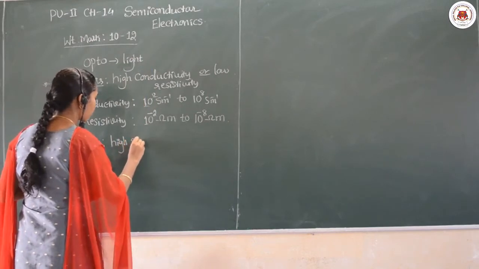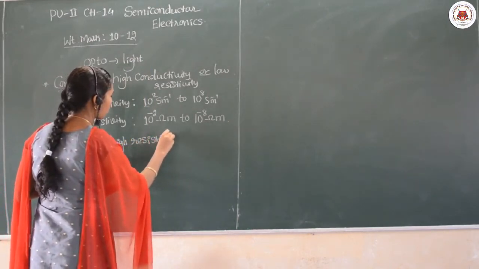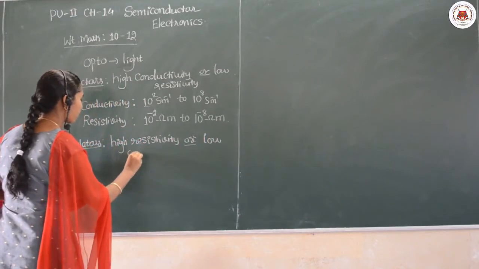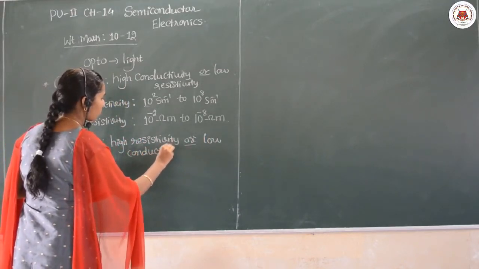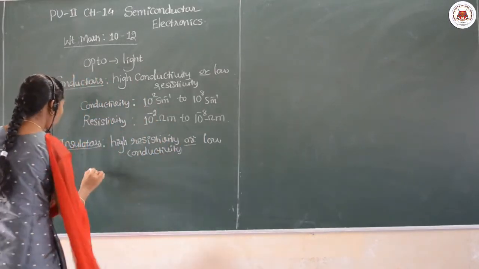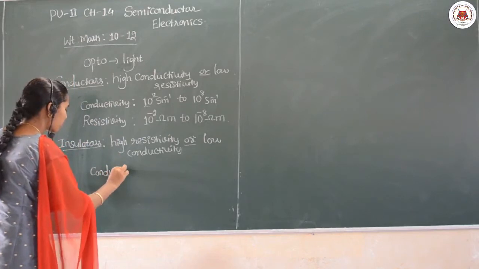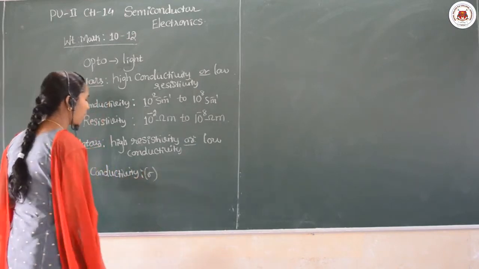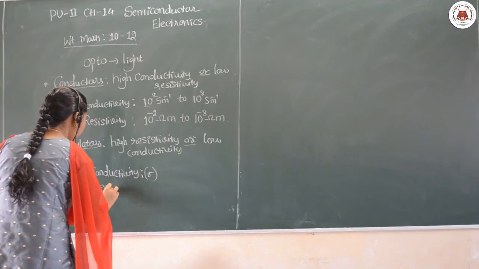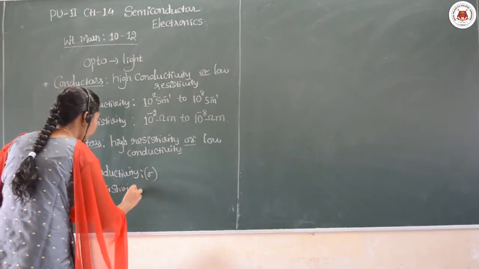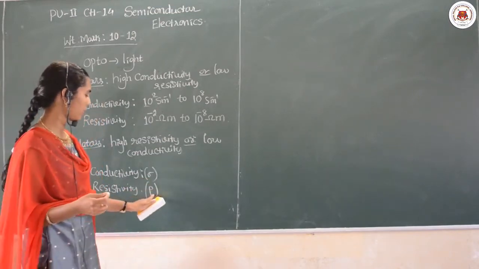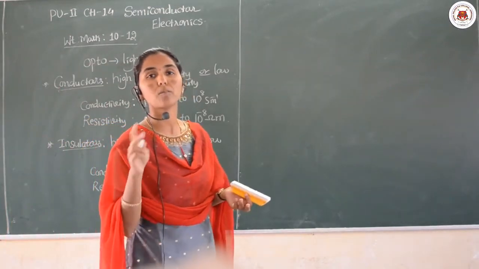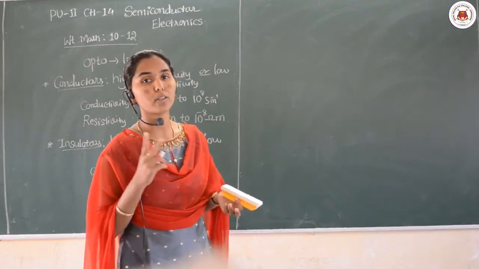So coming to the point, insulators are the materials which have high resistivity or low conductivity. Conductivity is represented by the letter sigma and resistivity is represented by the letter rho, and we clearly know from chapter 3 that resistivity and conductivity are reciprocal to each other, right?